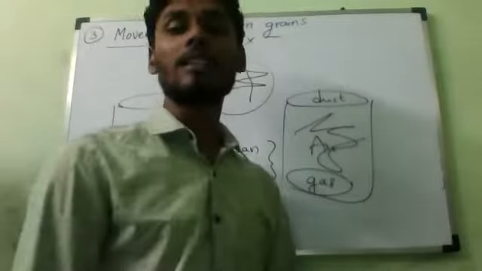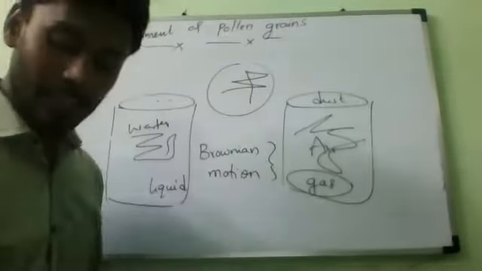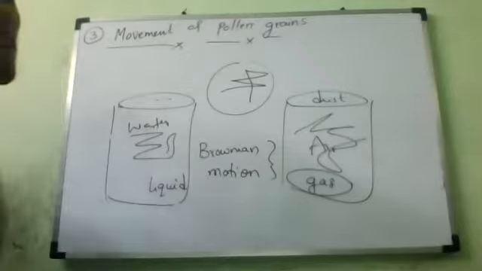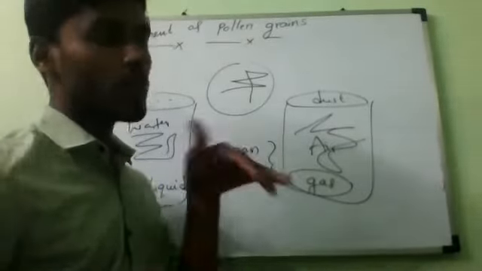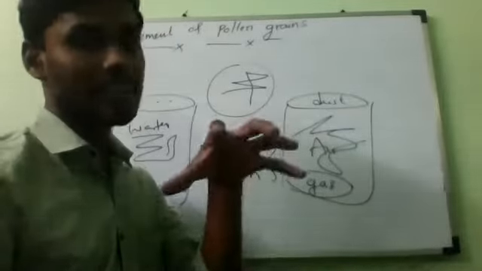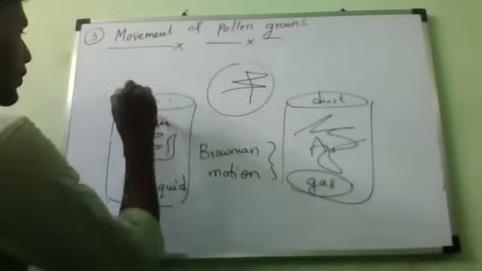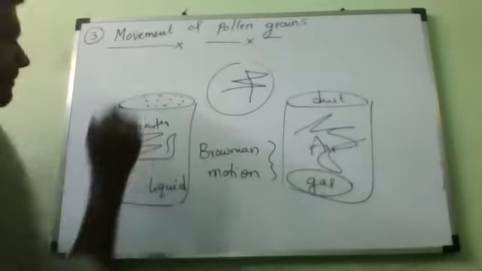Brownian motion increases on increasing temperature and decreases on decreasing temperature. That's all. Suppose I have frozen the water. Is it possible to observe the movement of pollen grains? I have kept ice, now I have frozen it. Is it possible to move the pollen grains? They will go and will sit.